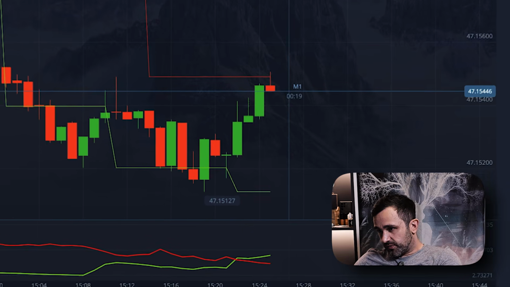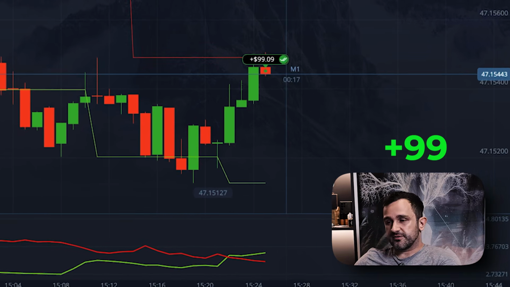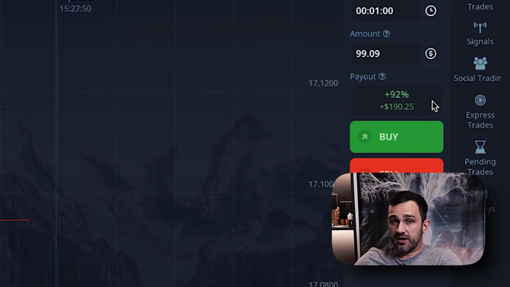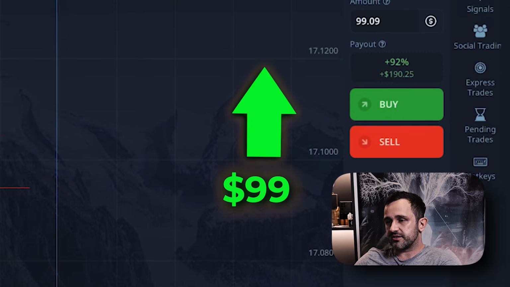Waiting for the close, and I get plus $99. Excellent. Continuing trading, I open a $99 long, calmly, without rush, growing the balance.